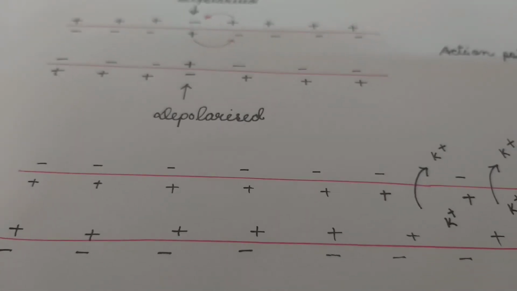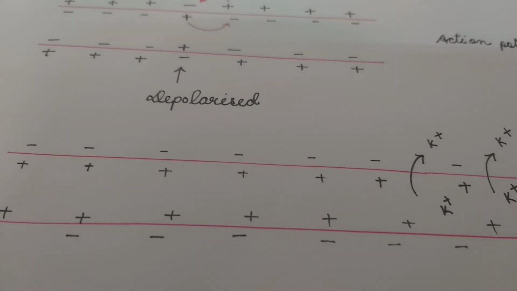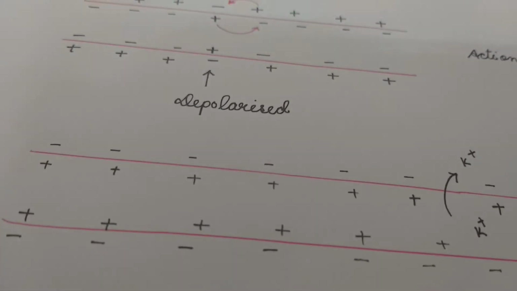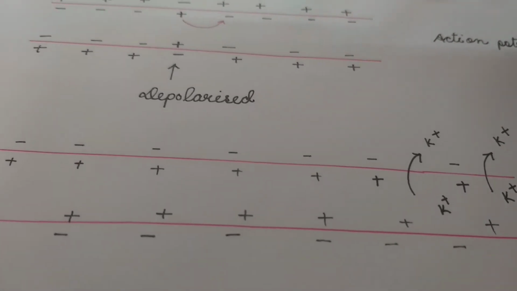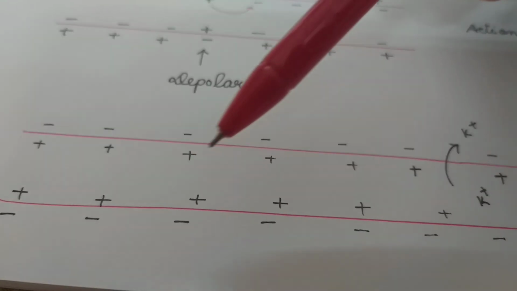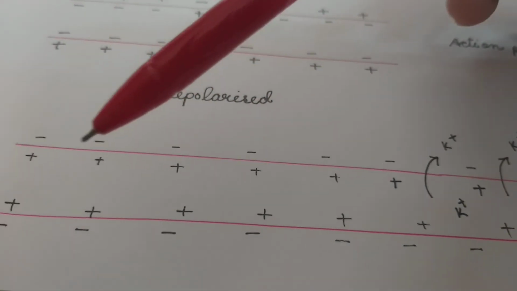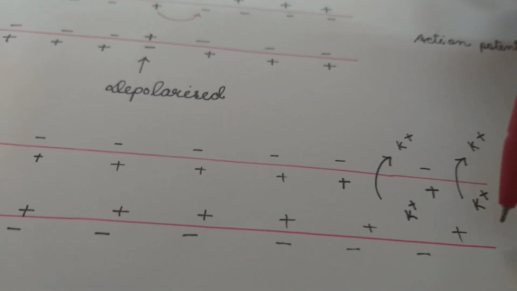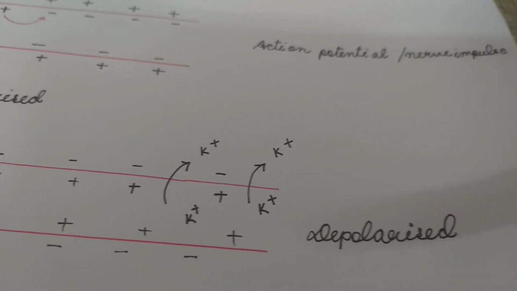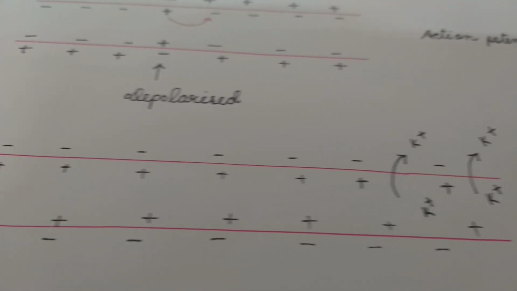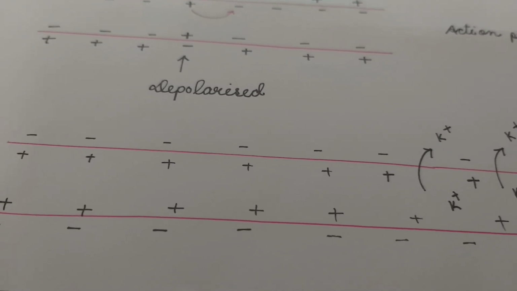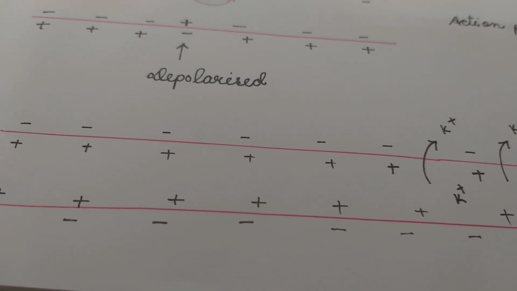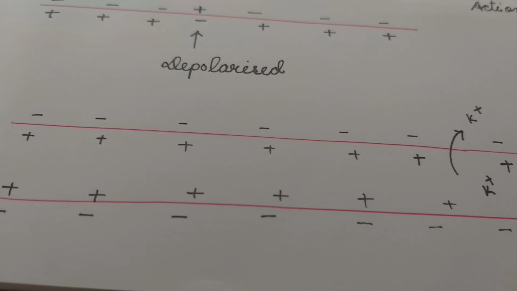Outer surface becomes negatively charged, inner surface becomes positively charged. So this is a depolarized nerve fiber, an electrically excited or stimulated nerve fiber. But this lasts for a very brief period. This is a very short-lived process.